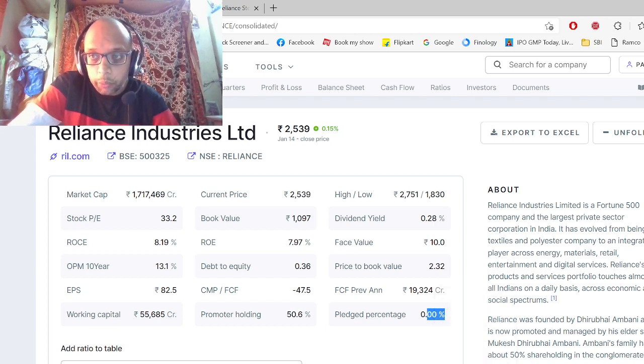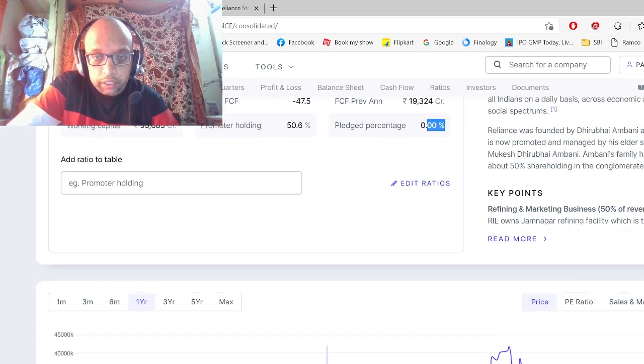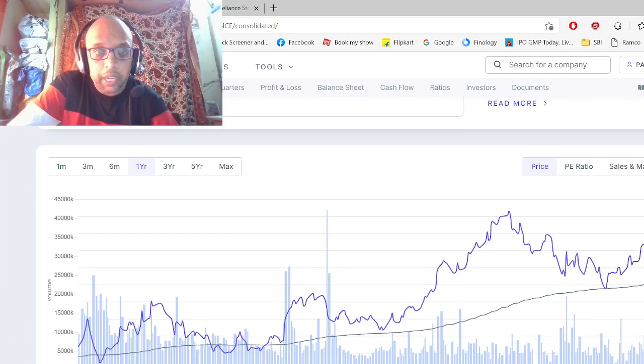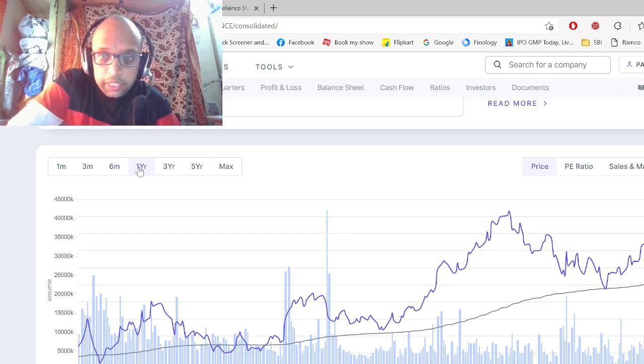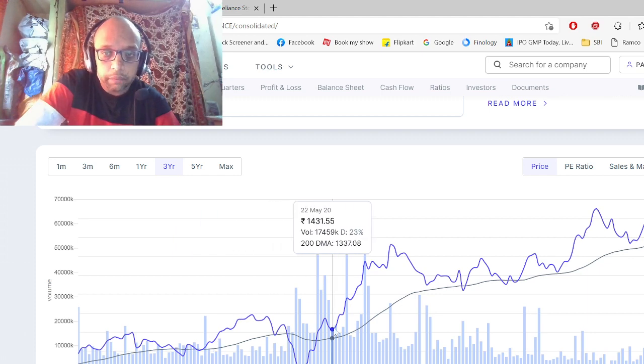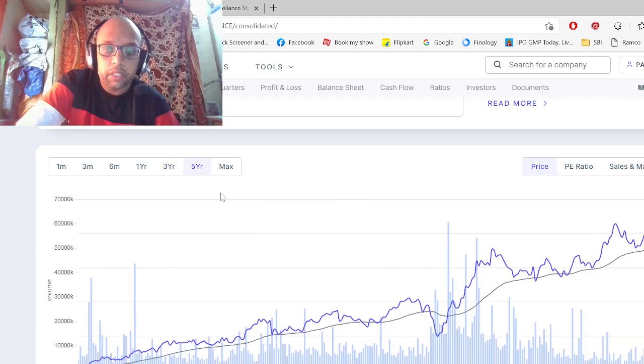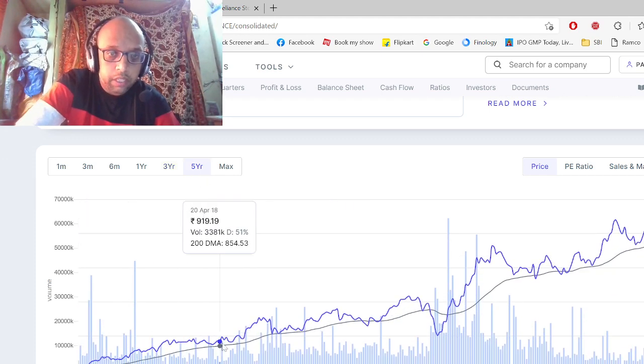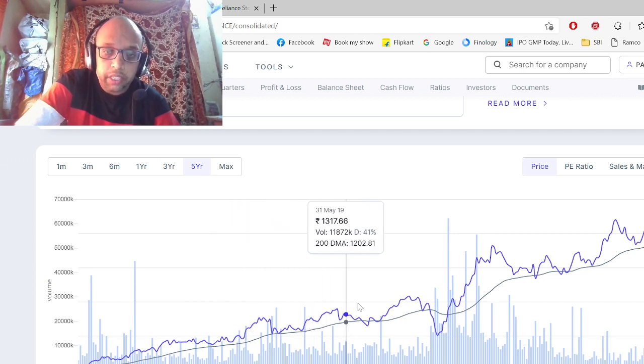Okay, now we'll scroll down and try to see the share price chart. This is the 1 year chart. This is just good to know information. This is the 3 years chart and 5 years chart. See, from the last 5 years, this company's share is growing very well.